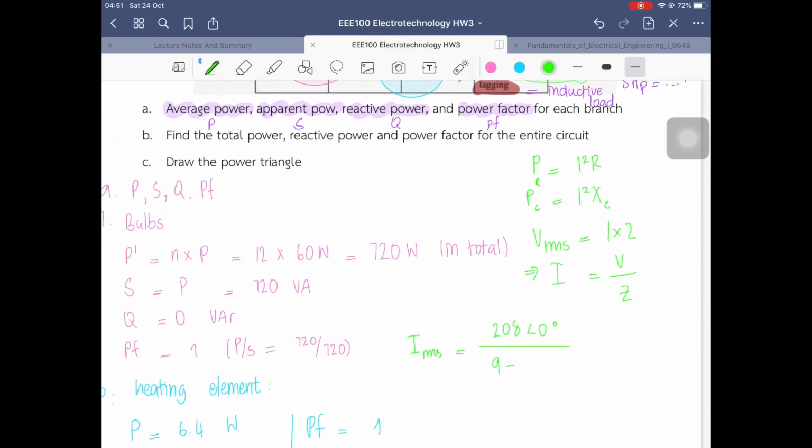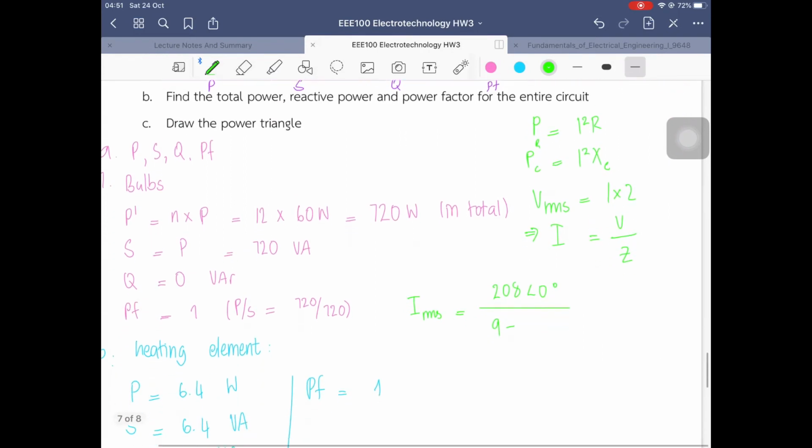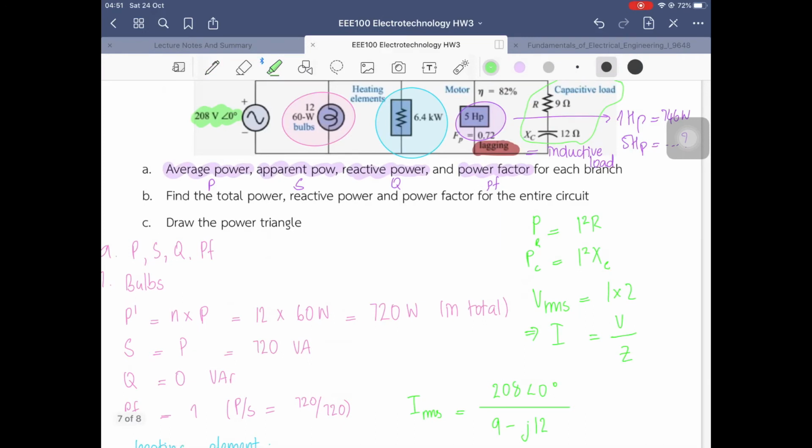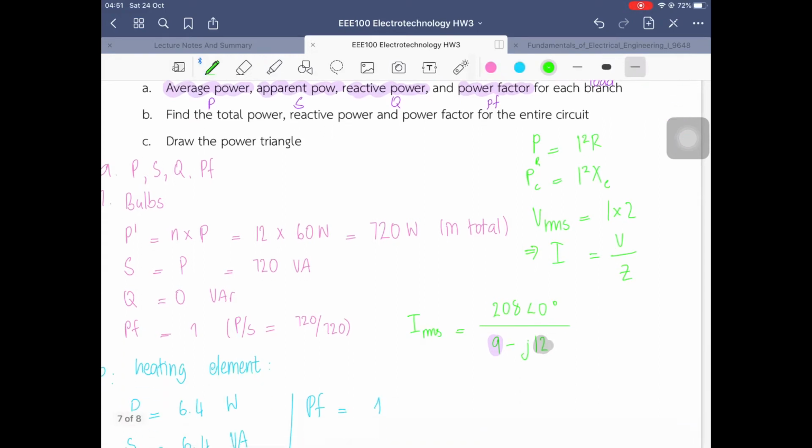So here we go, we find it, and the Z is 9 minus j12. Why? Because 9 is the resistance and j12 is the imaginary part, which is the capacitor. So it's 12. And why is it minus? Because it is a capacitor. Capacitive is always minus. It's common sense that we have to remember that capacitive always has to be minus.